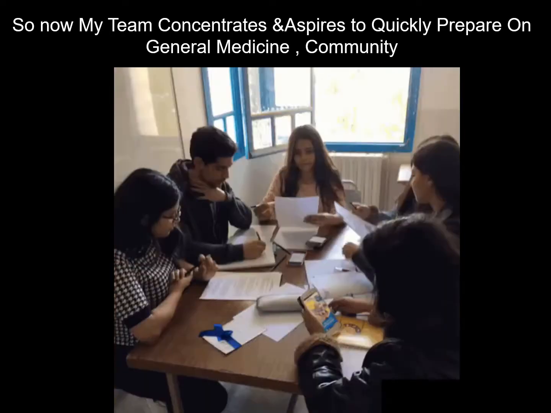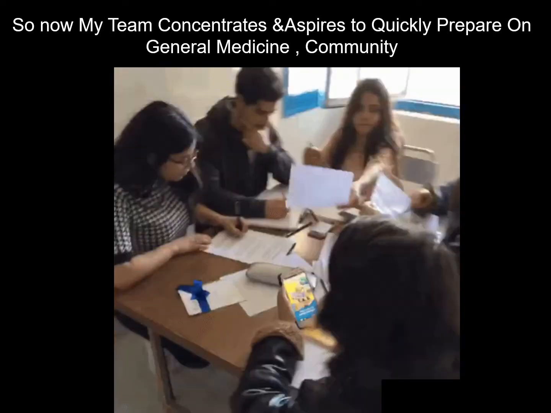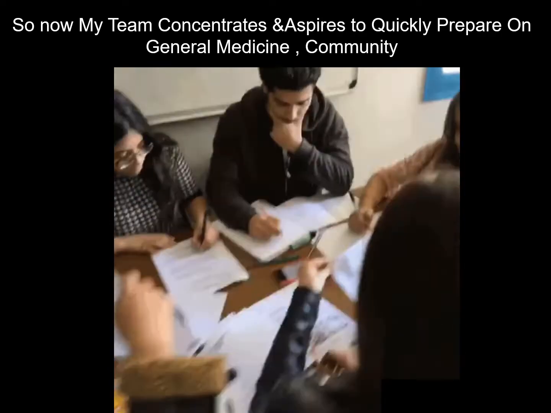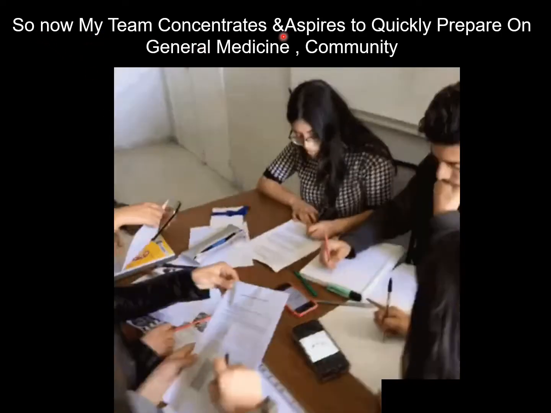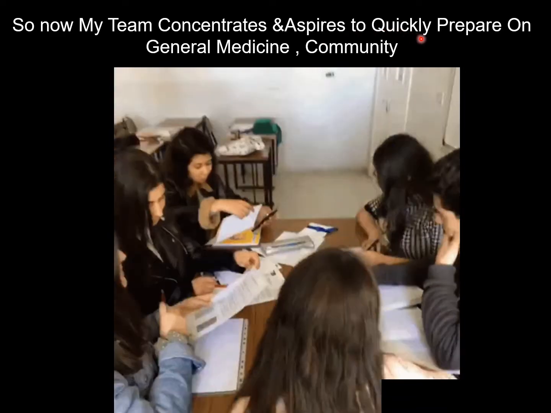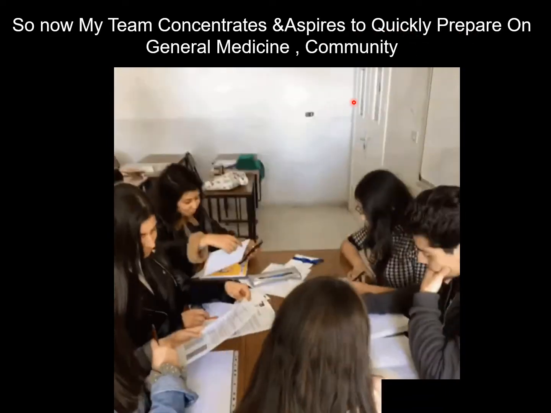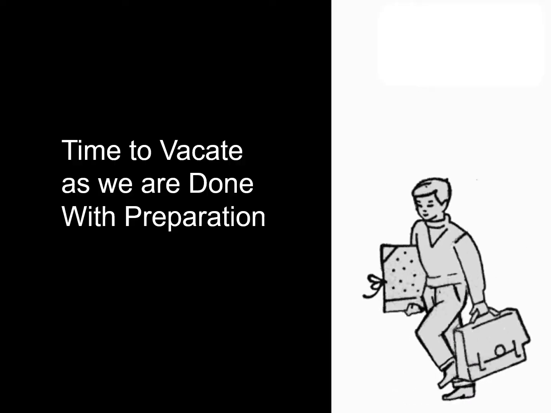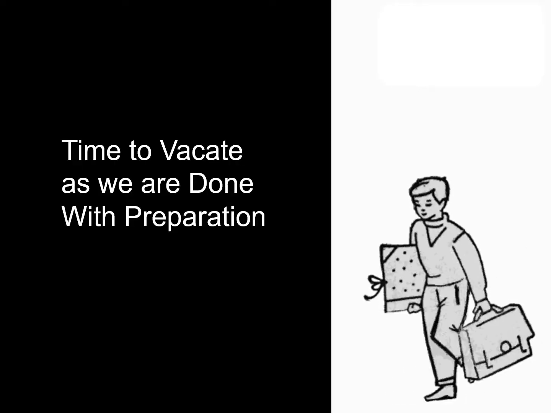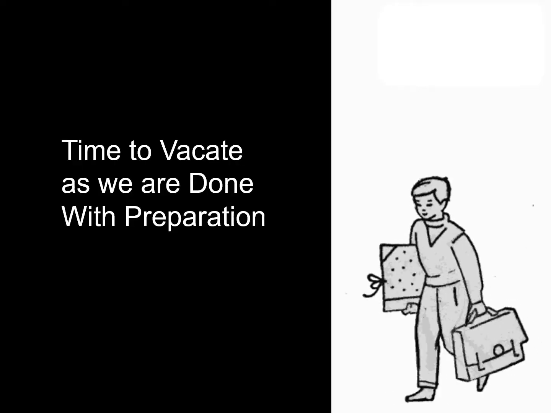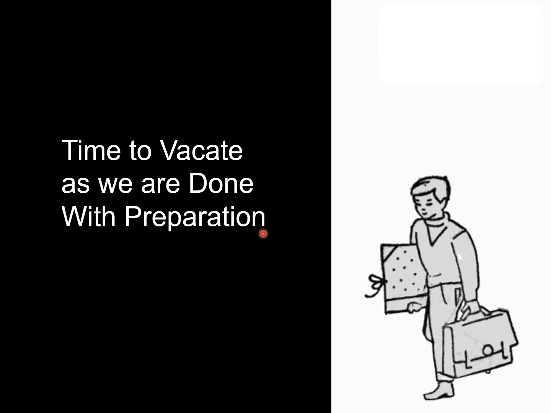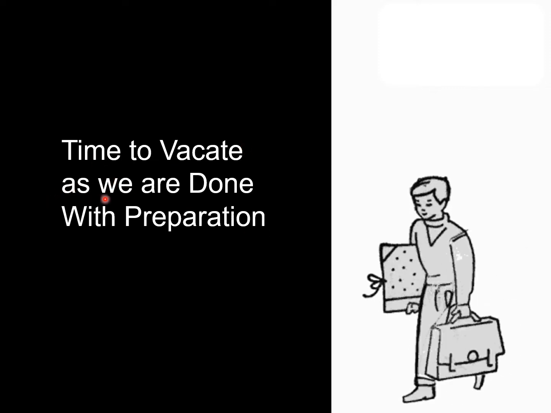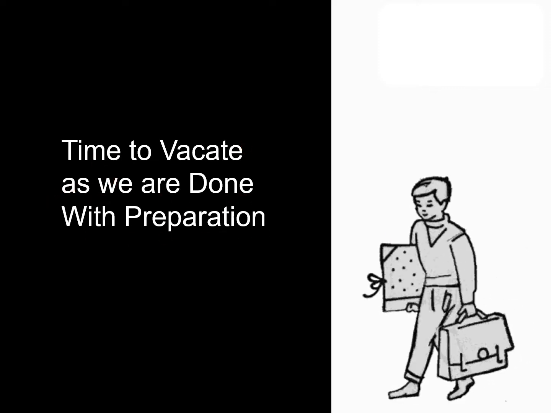After having ice cream, now everybody desperately wanted to prepare general medicine and community, and here we go with the next mnemonic. So now my team concentrates and aspires to quickly prepare on general medicine and community. Then they are done with dental materials, general medicine, community, and now Jitin says time to vacate as we are done with preparation. And this is your next mnemonic, time to vacate as we are done with preparation.